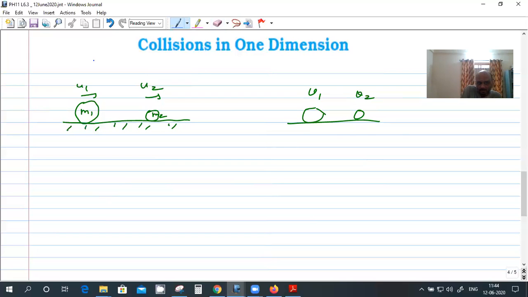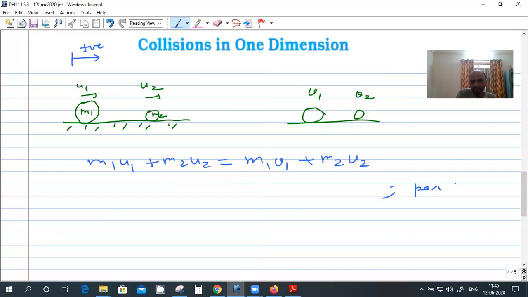I'll take this direction as positive, and u1 and u2 are positive. So the initial momentum, m1 u1 plus m2 u2, equals the final momentum, m1 v1 plus m2 v2. And if you assume it's perfectly elastic, then this is valid, right?